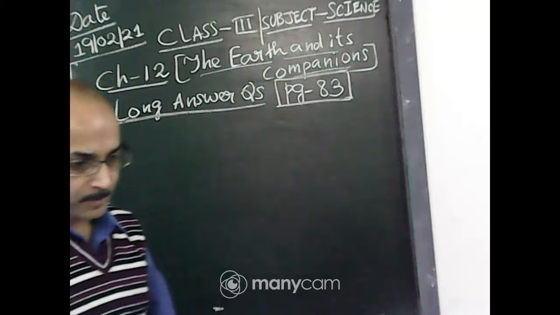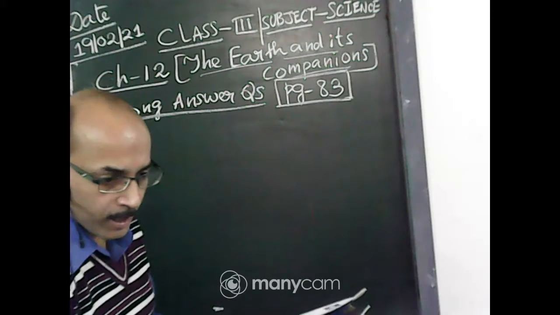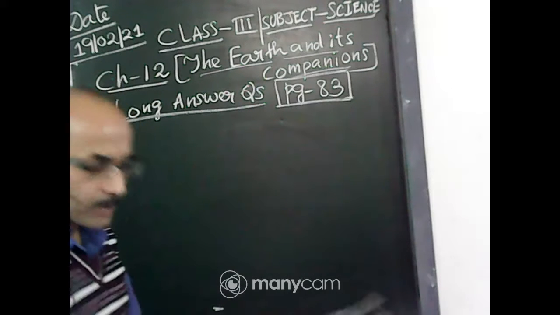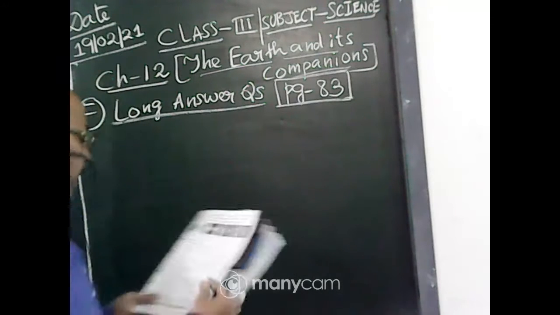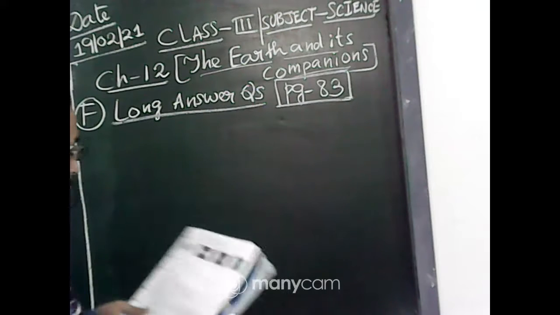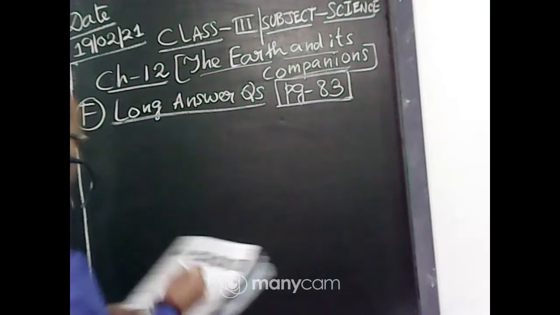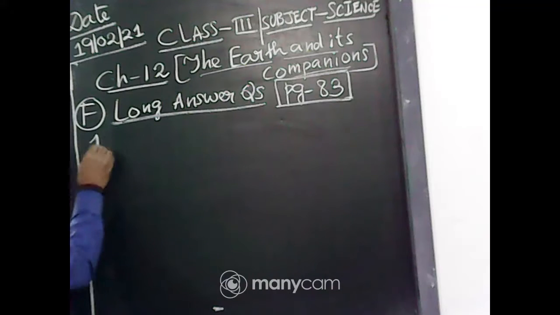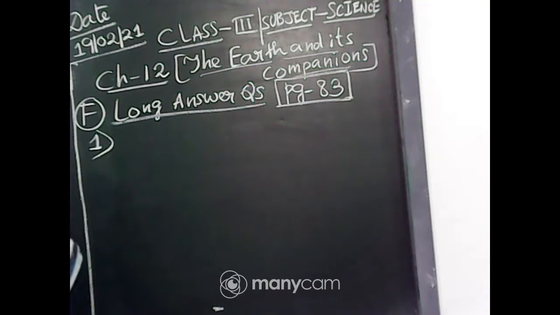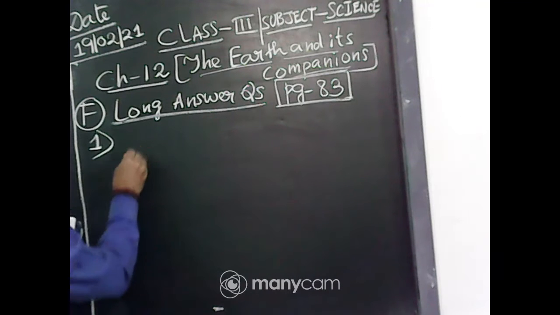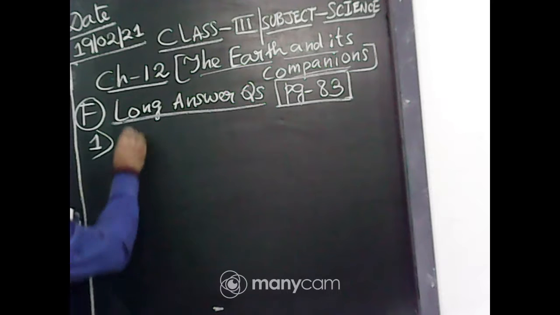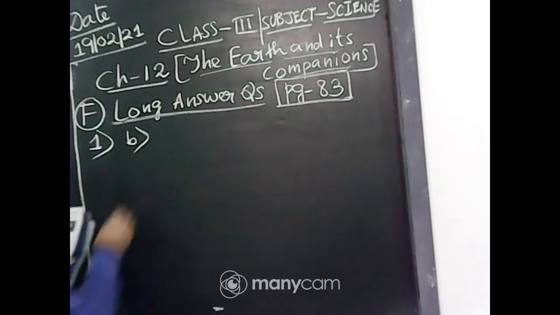Okay, I am writing once again. 1B of the long answer.